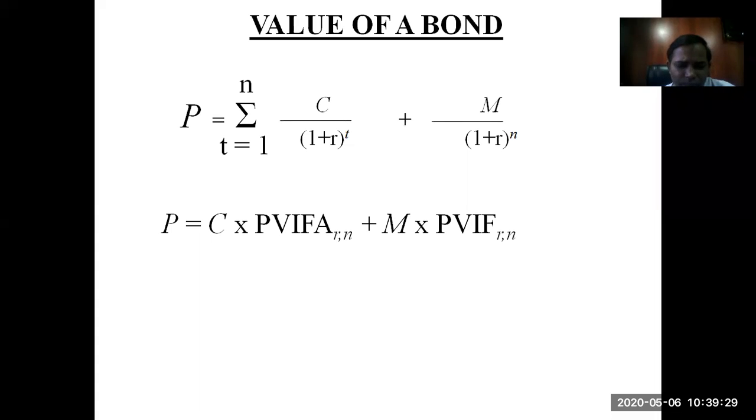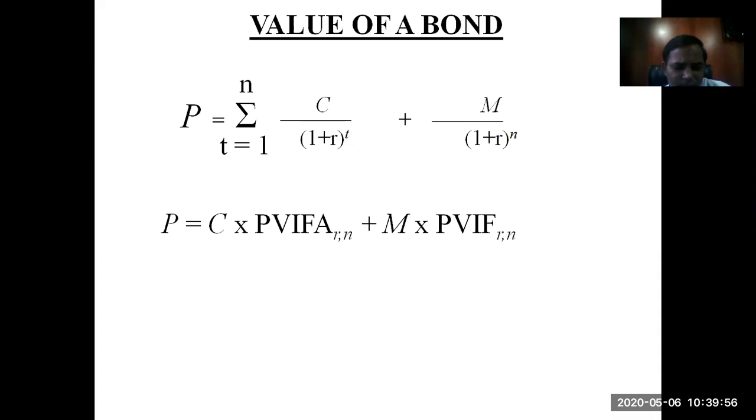You're investing today, and the company will pay you interest on bonds depending on the time period of the bond, and how much you are going to receive in future depending on the coupon rate of the bond. So C multiplied by PVIFA, rate of interest, and for a certain number of periods.